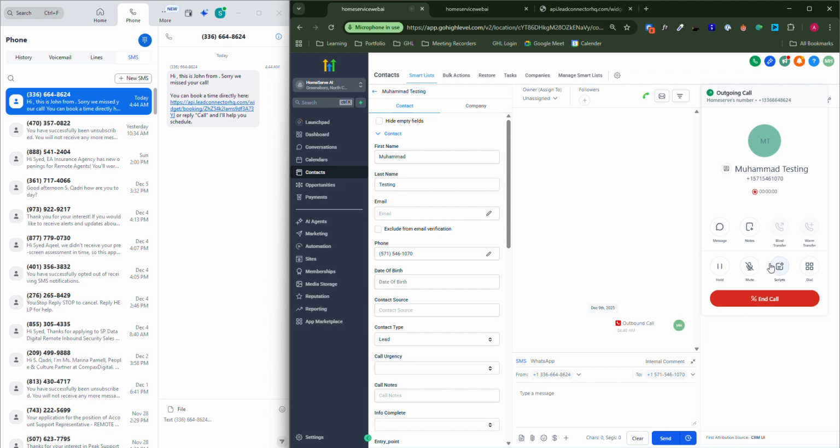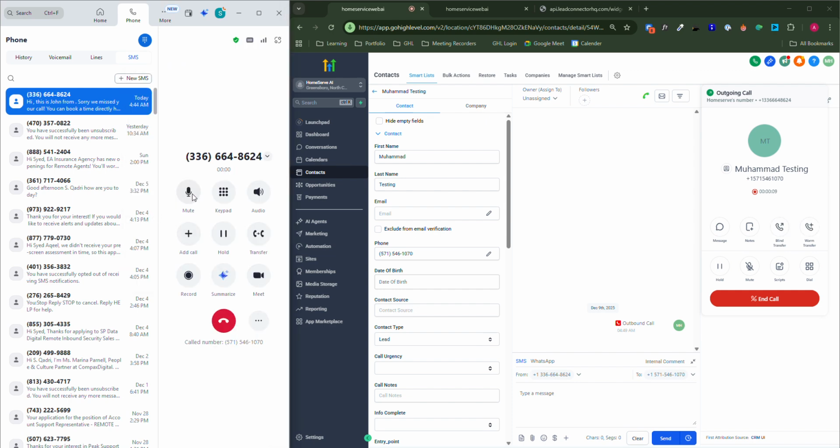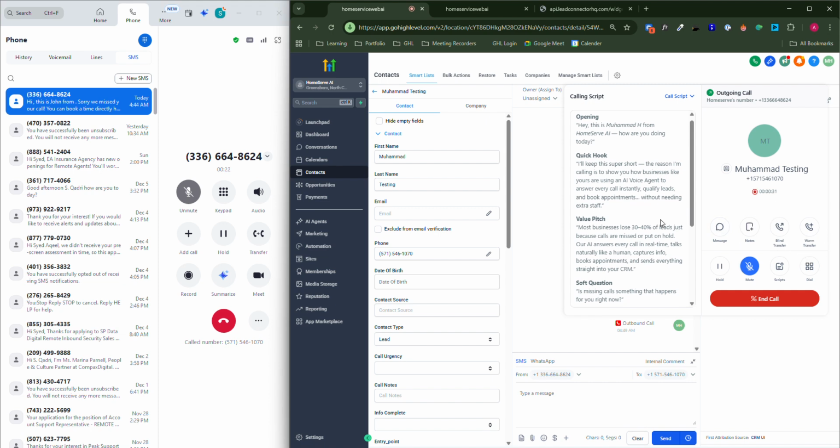There is a script, as you can see. I'm going to accept the call. So it's going to call the customer. In the power dialer, we also see the script. I also added a script which can be changed in any way. The call is recorded, and we can also do transfers and other things.